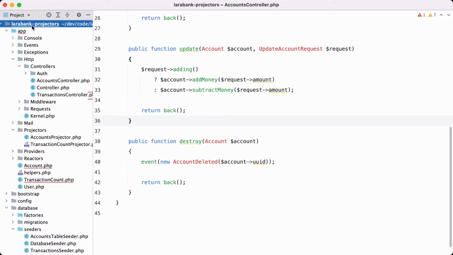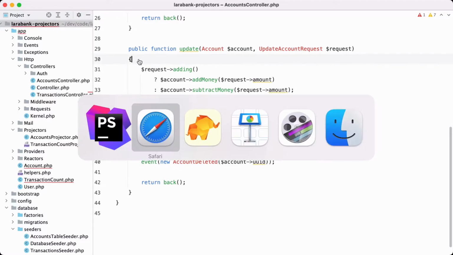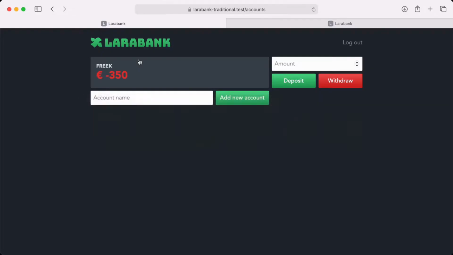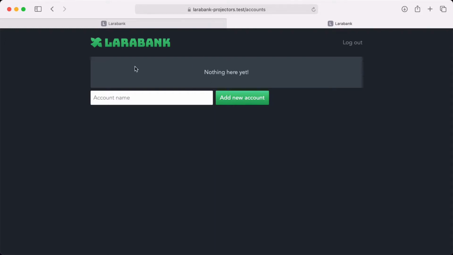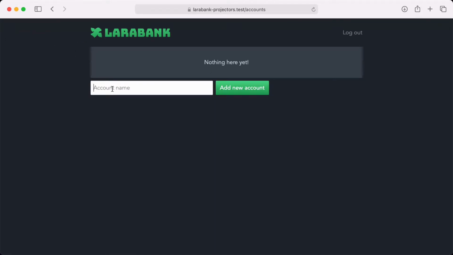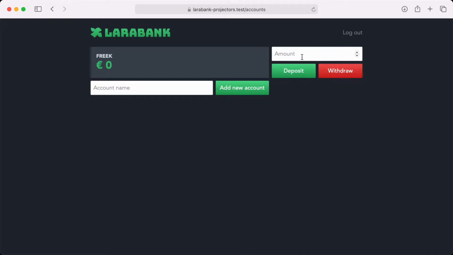Now, like I've said, I've recreated this application also using event sourcing. So Larabank Projectors is a Laravel application where I've already pre-installed our event sourcing package. Let's take a look at the application in the browser. So you can see it looks just the same. So I can open an account here as well. And let's deposit an amount, and let's also withdraw an amount.